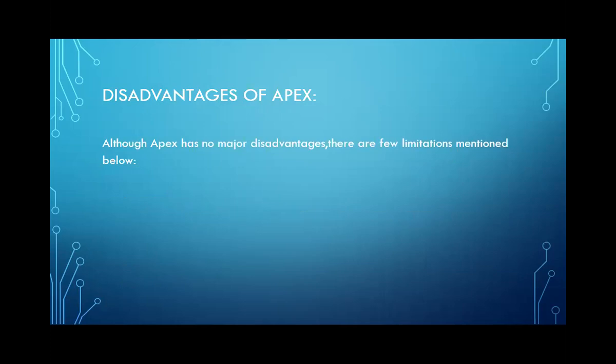Although Apex has no major disadvantages, there are a few limitations mentioned below. It is not possible to create threads in Apex, unlike other programming languages. As we've already studied what a thread is in Java, we know that by implementing threads, we can perform multiple tasks simultaneously, hand in hand. But here in Apex, we cannot perform those.